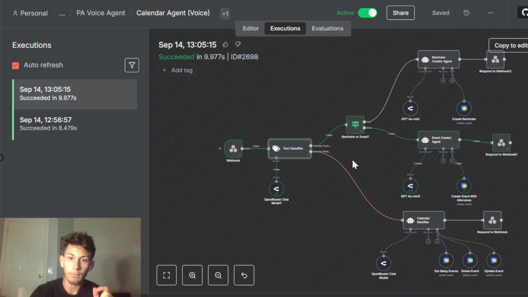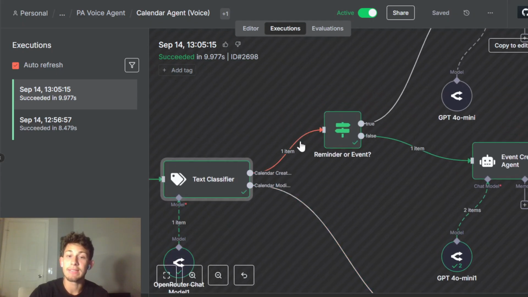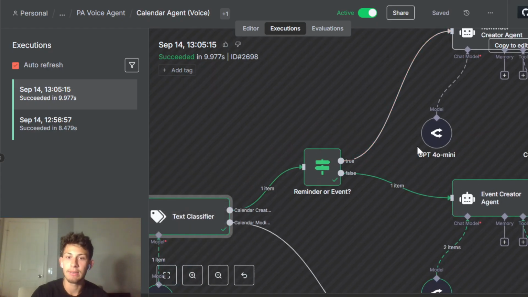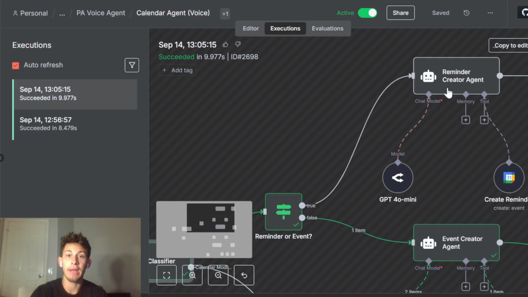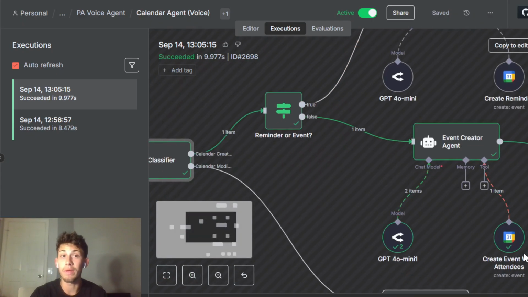Let me zoom in. This route is the calendar creation, but there are two other routes in this task: one is to just create a reminder with no attendees, and the other is to create a calendar event with attendees.